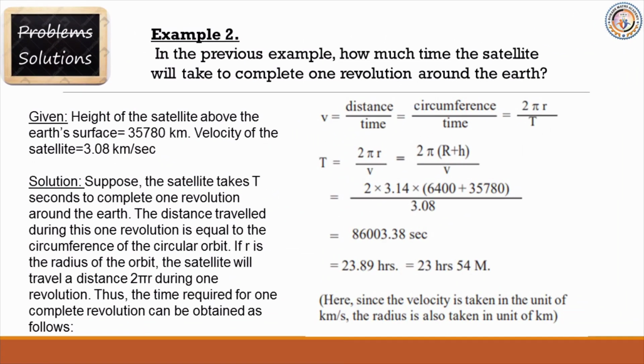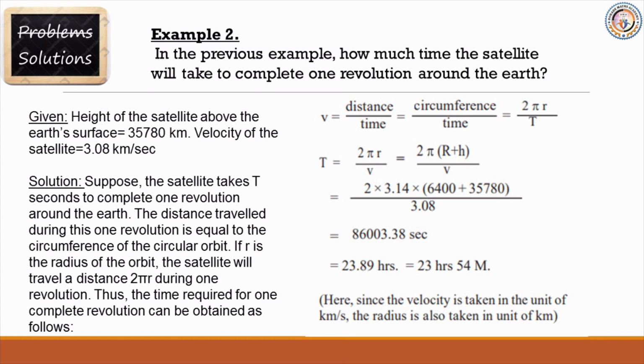So the next numerical is example second. In the previous example, how much time will the satellite take to complete one revolution around the earth? Given the height of the satellite above the earth's surface is equal to 35,780 km. Velocity of the satellite is 3.08 km per second. So what's the solution?